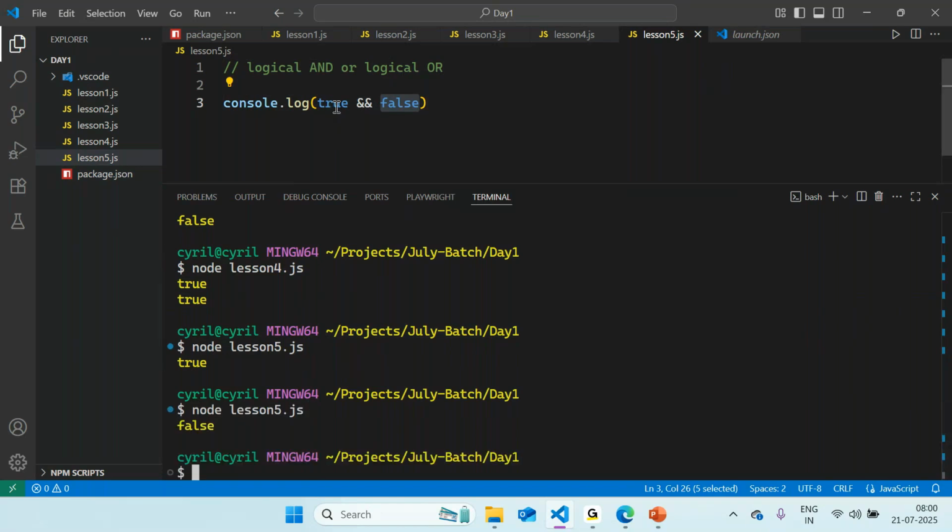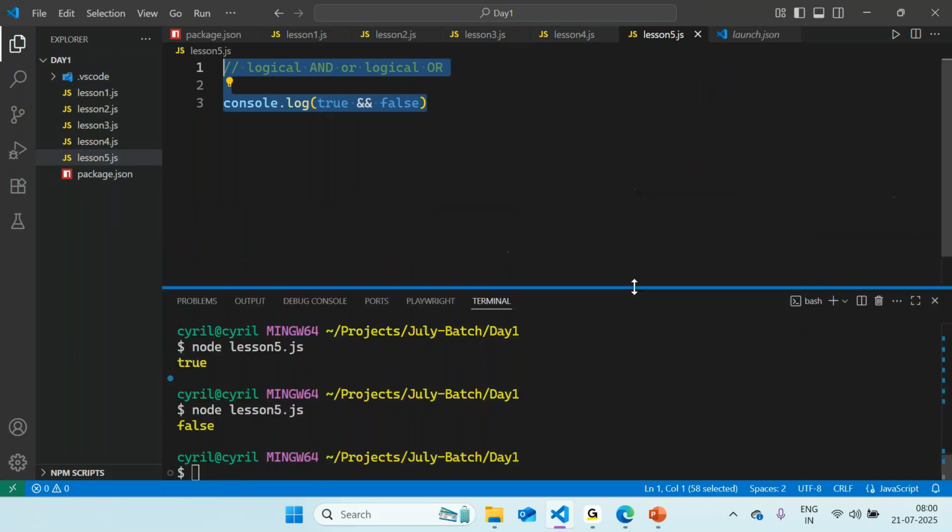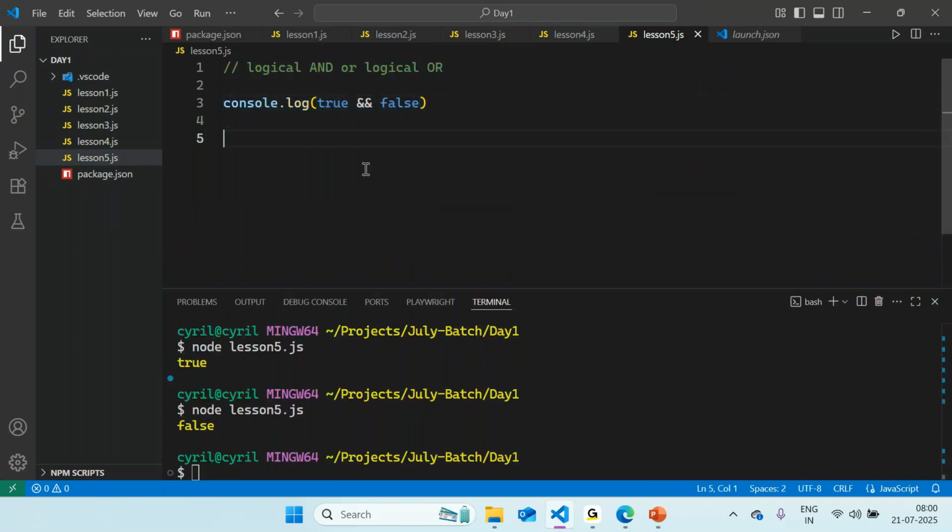Because if you see, only if both the statements are returning true, then that expression will be returned as true. So that is how you can use the AND operator. Okay. So if I just copy this part again, same example but a different expression.